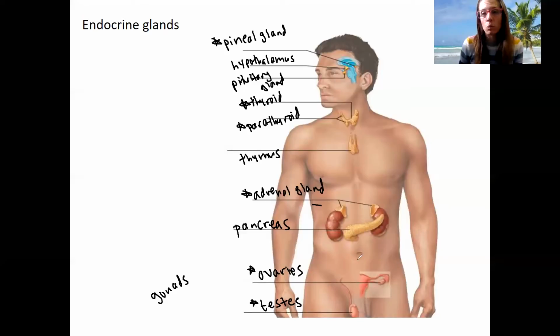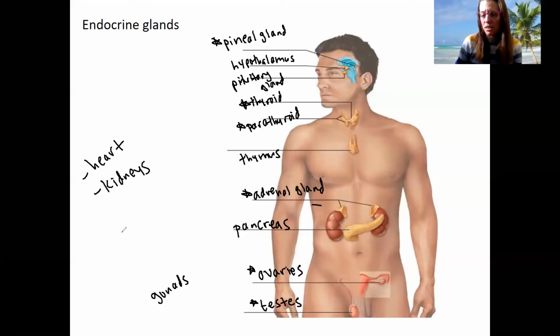So again, there's also a wide variety of other organs outside of these glands that produce hormones. We'll see some of these when we get to the very last unit of this semester. We'll get to the kidneys, they produce hormones. Before that, we'll get to the heart, produces hormones.